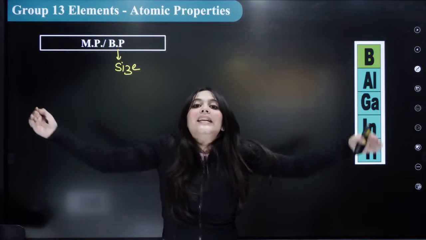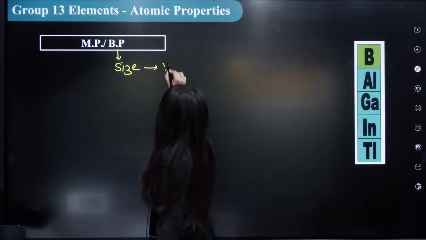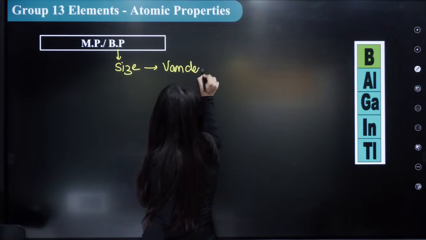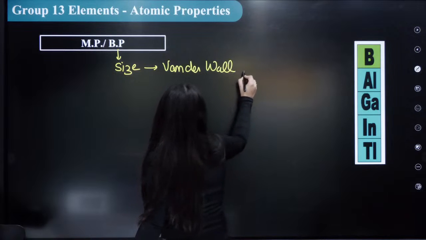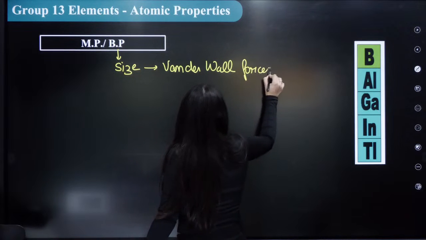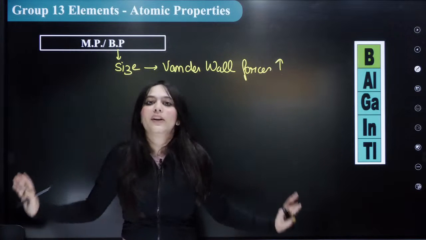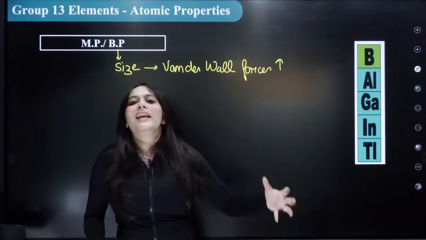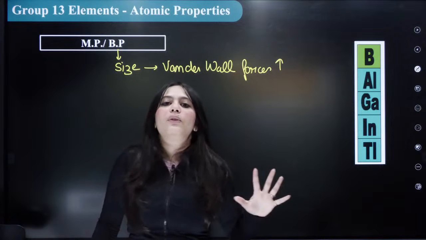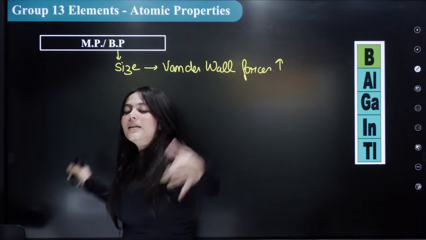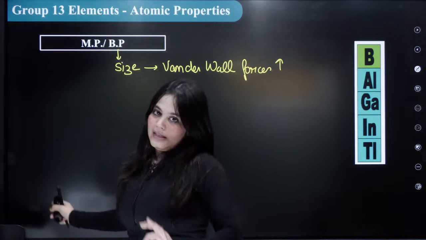As the size increases, what happens? The van der Waals forces also increase, right? So as the force increases, the boiling point will also increase. So for the boiling point, a trend will be followed that as the size increases, the boiling point also increases, correct?